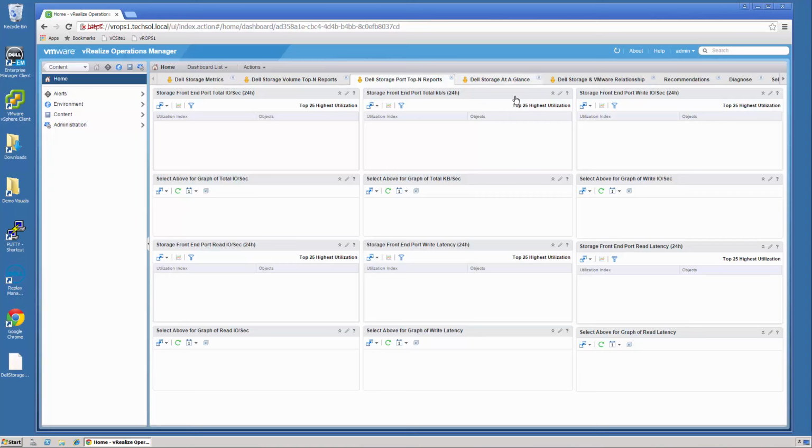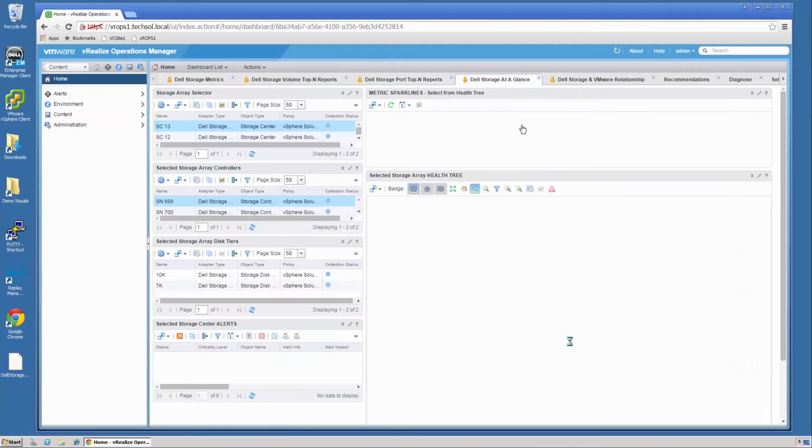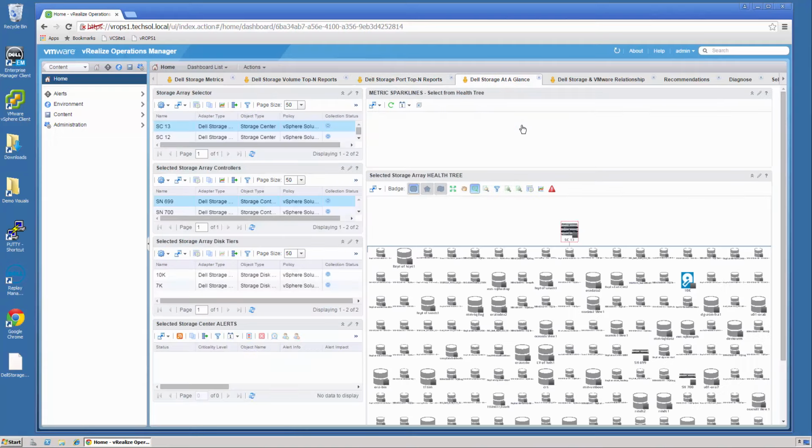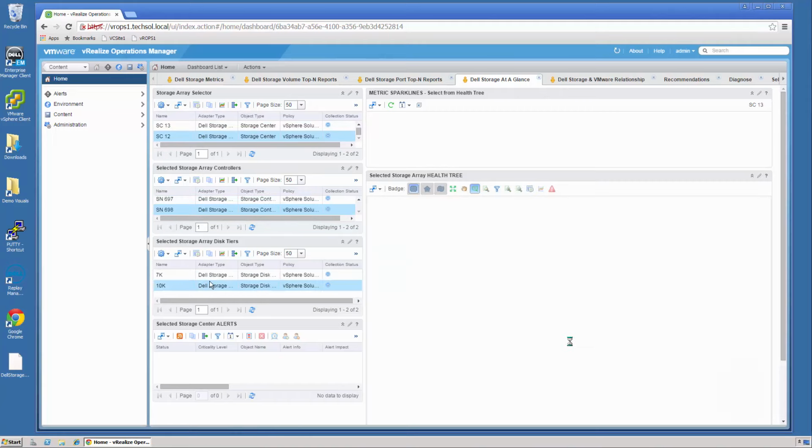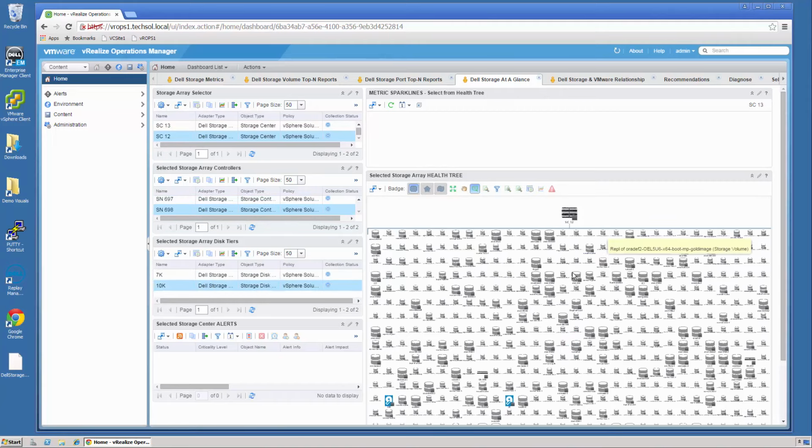That's not to say there isn't already a Dell Storage at a glance. This dashboard gives you a point-and-click look at pretty much any resource in the system. You can drill down to a particular system, a particular controller, a particular set of disks, and drill into all of what you need to know for any particular volume in the system.